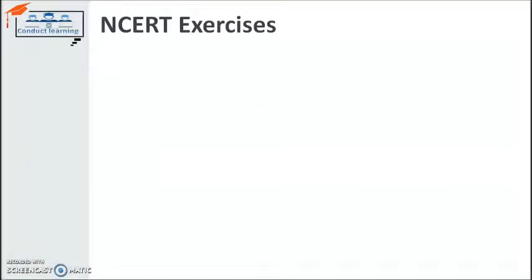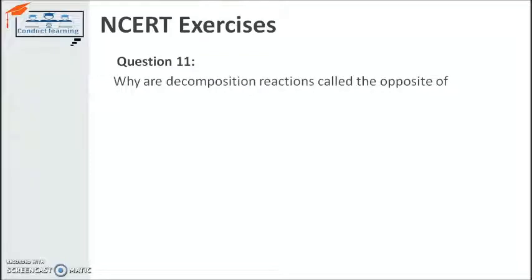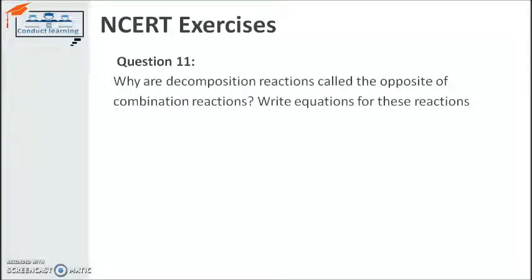The next question is, why are decomposition reactions called the opposite of combination reactions? Write the equations for these reactions. So a decomposition reaction, as I discussed before, is opposite to a combination reaction because in a decomposition reaction, the compound is broken down into different substances or elements on the product side of a chemical equation.